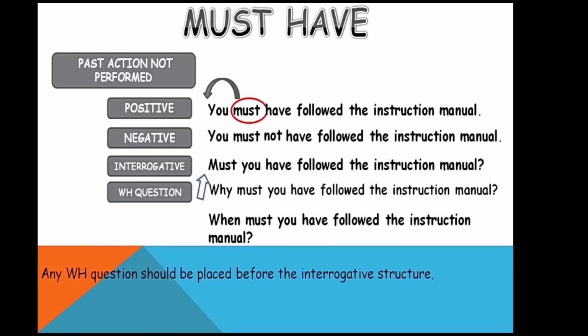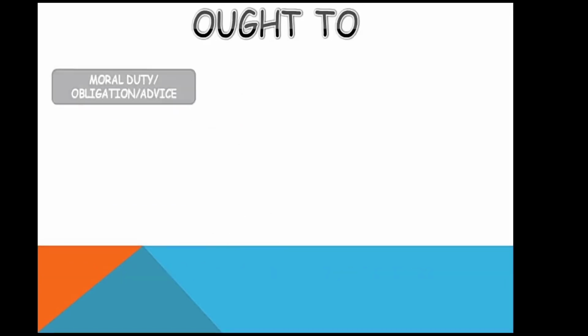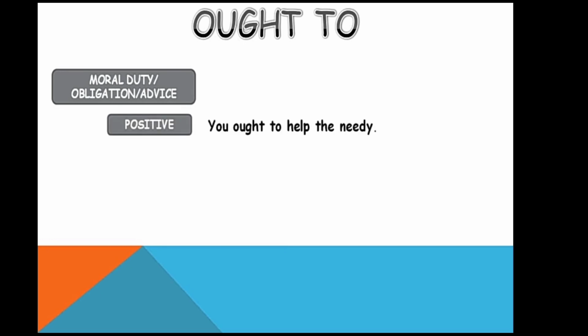Ought to is used to show moral duty, an obligation, or an advice: you ought to help the needy. It's your moral obligation to help the needy. So here you are using ought to.